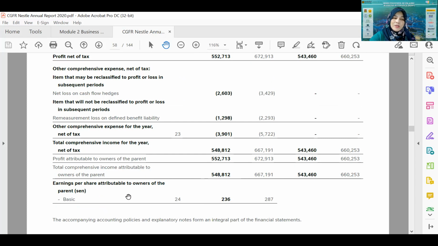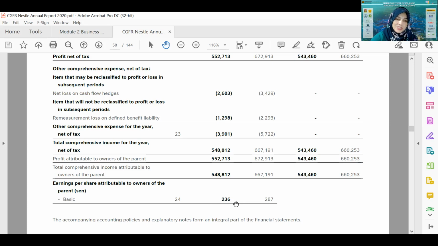Earnings per share is one of the ratios that companies usually report to show the investor how much income per share. So let's say we are holding 1,000 units of shares, now we know that our income would be 236 sen multiplied by 1,000 units. This is the income generated by the company on every single share.